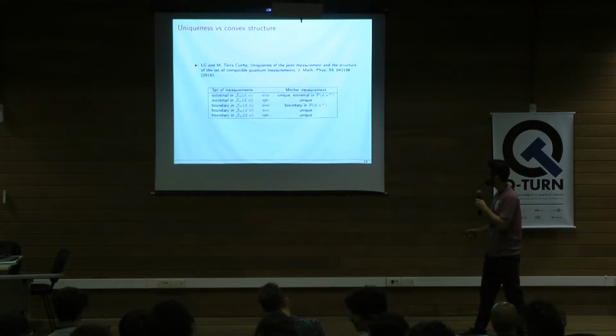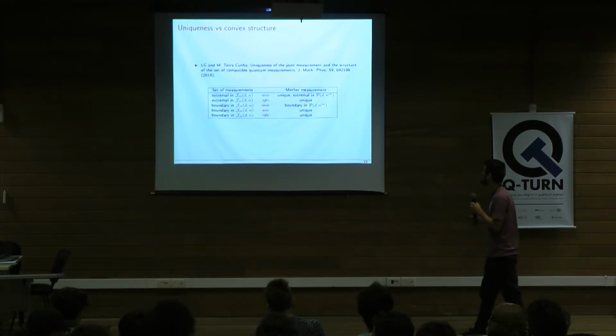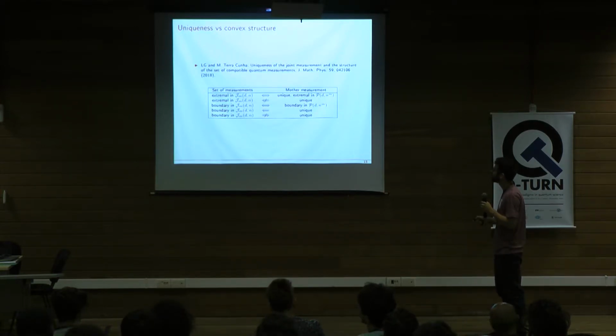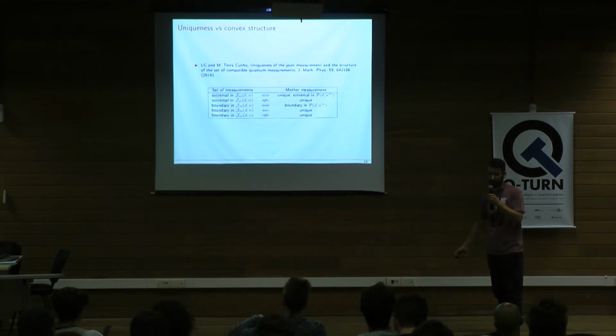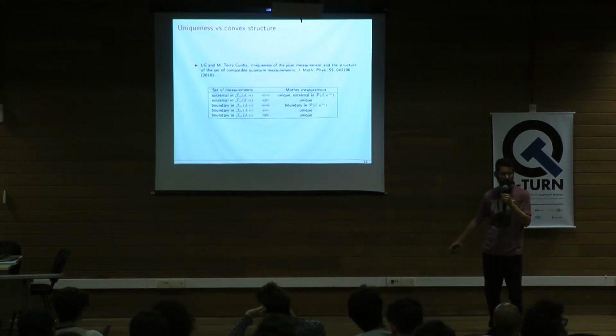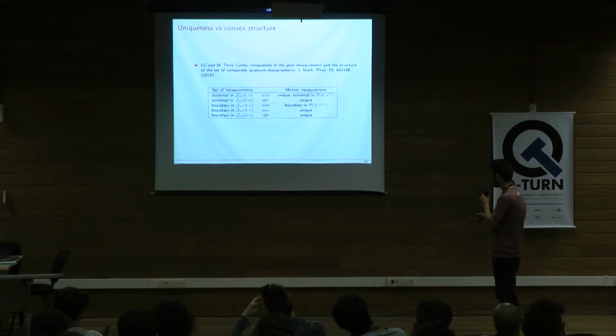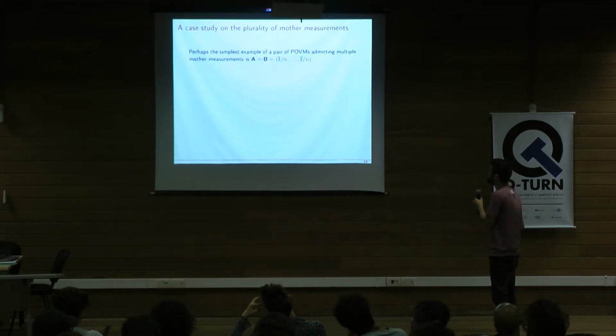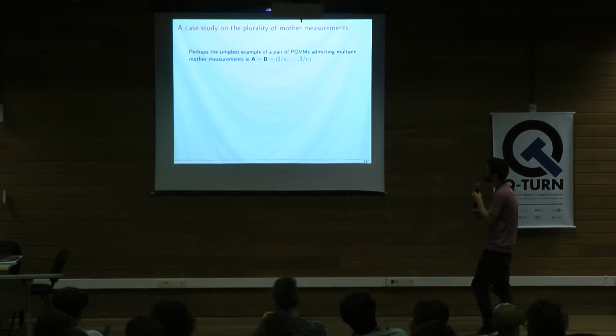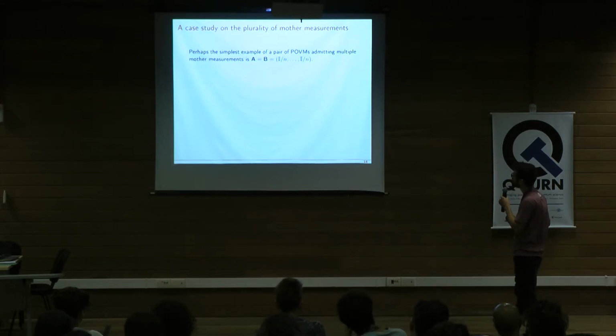But just to say, what we study in this paper is the relation between the position of the set of measurements in the jointly measurable set and the uniqueness and extremality or boundary conditions on the joint measurement. We have that extremality of the set is sufficient to guarantee uniqueness of the model, but is not necessary. On the other hand, to lie on the boundary of the set is necessary, but is not sufficient. Okay? So I won't say much about this. But let's take a very particular case study on the plurality of joint measurements.